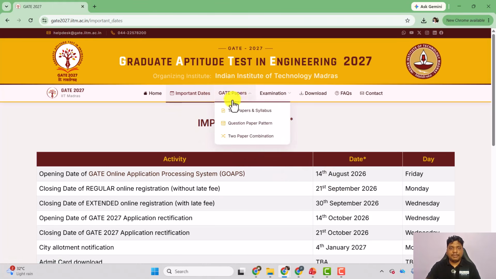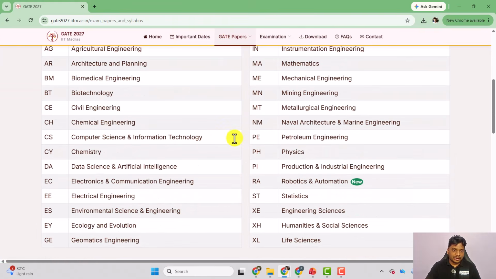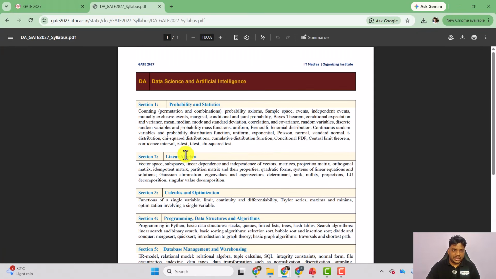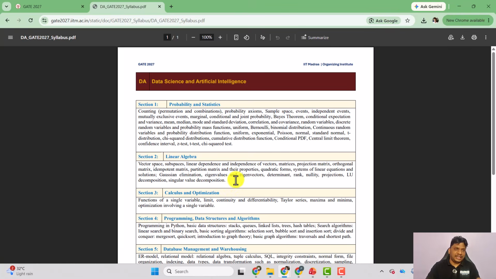Now you can see the GATE papers here. Now we'll go to the test paper and syllabus. There is no change in the GATE data science and AI syllabus. We'll be discussing that in a separate video because this video is for robotics and automation. You can see the same syllabus is there. They are following the same syllabus from last year, so there is no change in the GATE data science and AI syllabus.